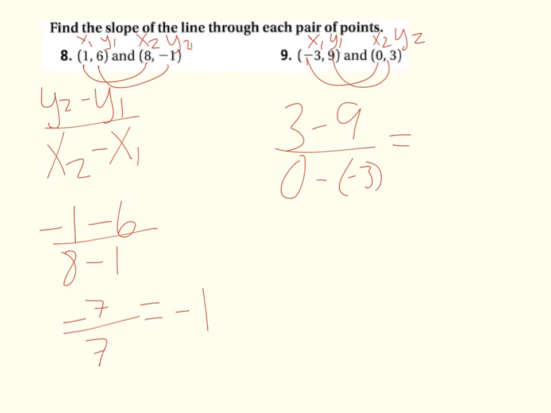So on top, 3 minus 9 gives us the negative 6. And on bottom, when I change that to plus, 0 plus 3 gives me 3. I can divide those out then. Negative 6 divided by 3 gives me negative 2, and that is my slope.